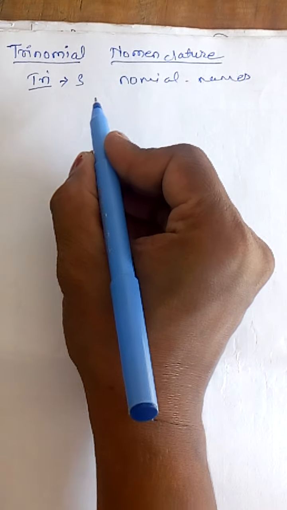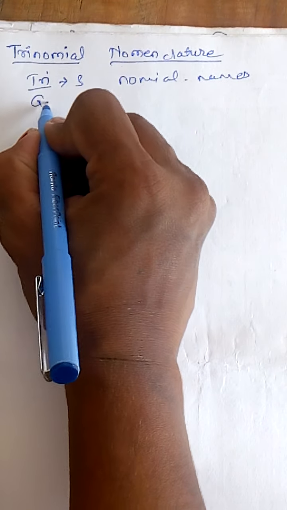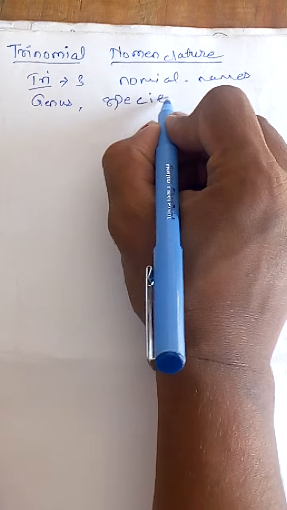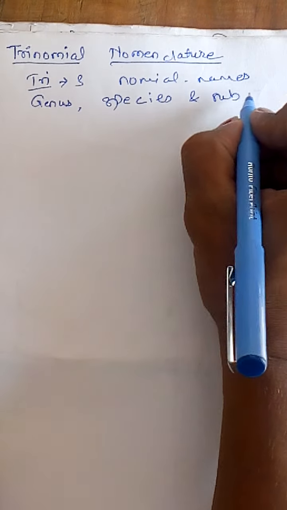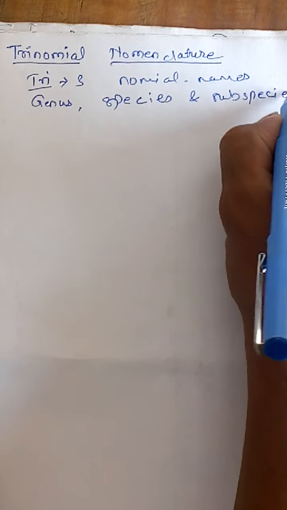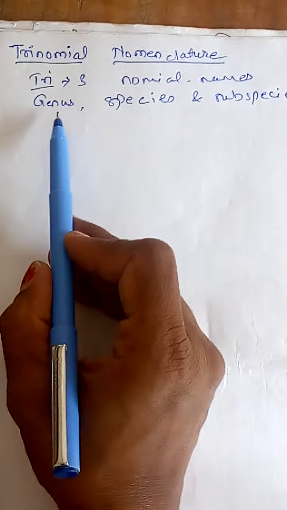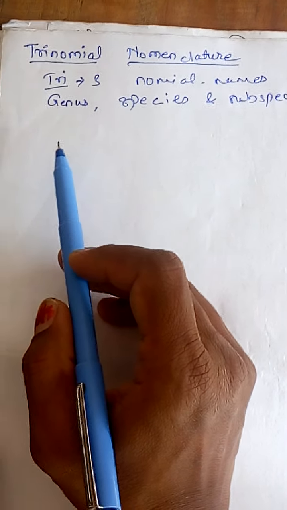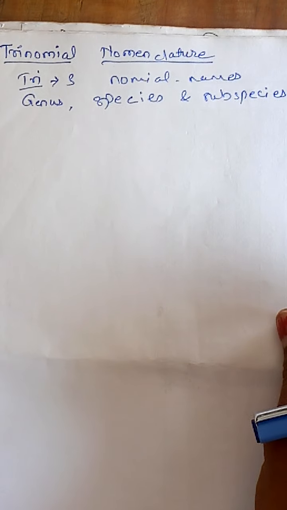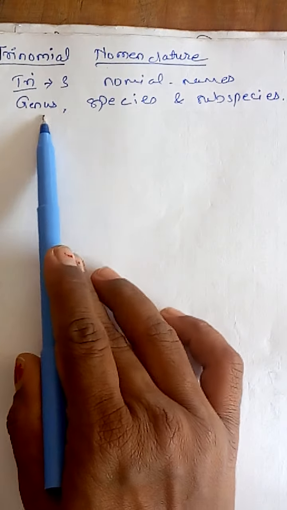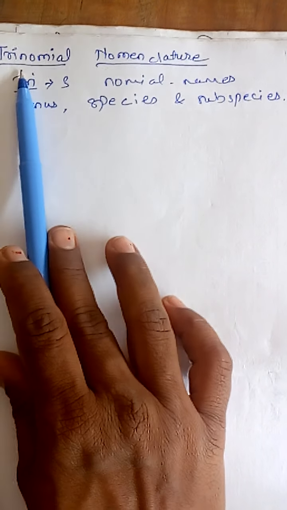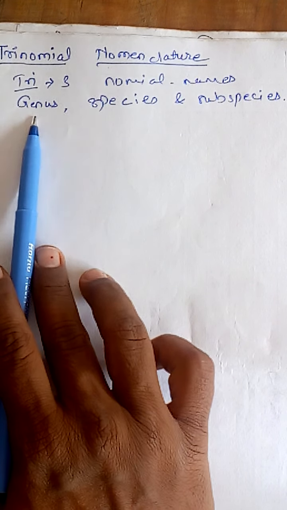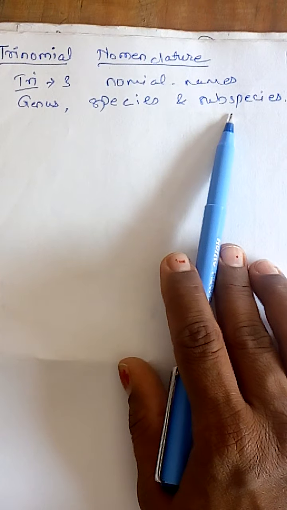So what are these three words? The first word is the genus, the second word is the species, and the third word is the subspecies. In the last lecture we discussed that binomial nomenclature is made up of only two words, that is genus and species. Here in the case of trinomial nomenclature, it is made up of three different words: genus, species, as well as the subspecies.